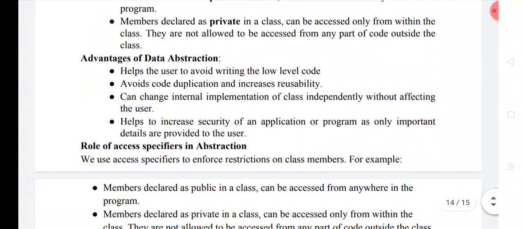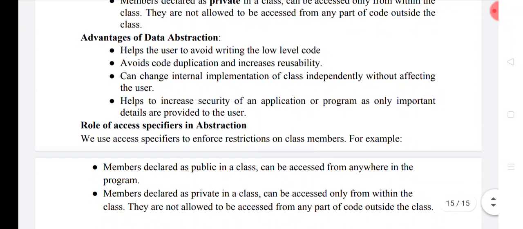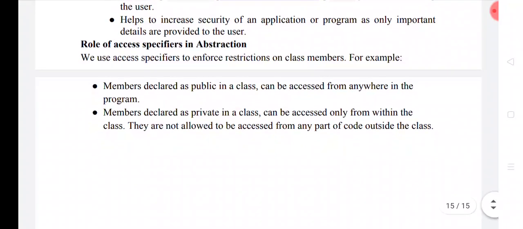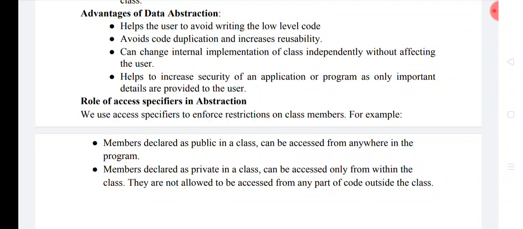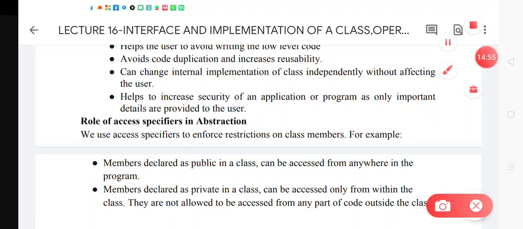Its advantages are that it helps users avoid writing low level code, avoids code duplication and increases reusability. It can change the internal implementation of the class independently without affecting the user. It helps increase the security of an application or program, as only important details are provided to the user. So we saw the role of access specifiers in this section, and also in the case of encapsulation.